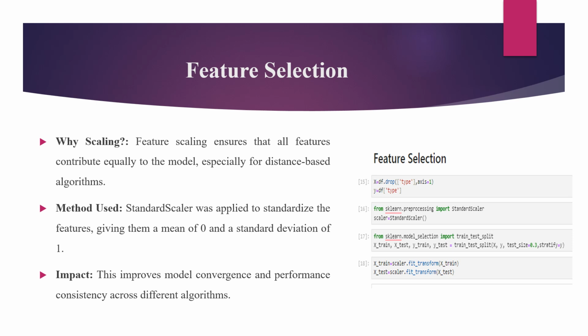For example, alcohol content ranges from 11 to 14, while proline level varies from 278 to 1680. Without scaling, models could give undue importance to features with large values, leading to biased results. By standardizing the features, we ensure that all of them contribute equally to the model learning process.